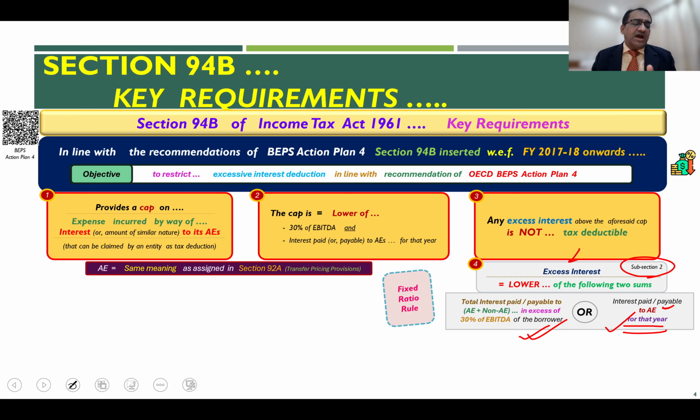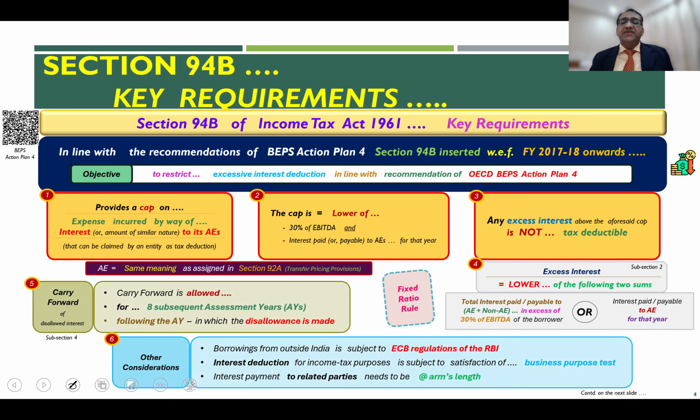And also I will give you, at the end of this particular video, a flow chart which one needs to apply to make sure that the entity is in compliance with the requirements of 94B. Now, if you recollect, even in the recommendation by BEPS Action Plan 4, OECD has recommended that a particular tax jurisdiction may allow for the carry forward of this excess interest, which is not allowed in the year when the interest was spent in excess of the threshold permitted.